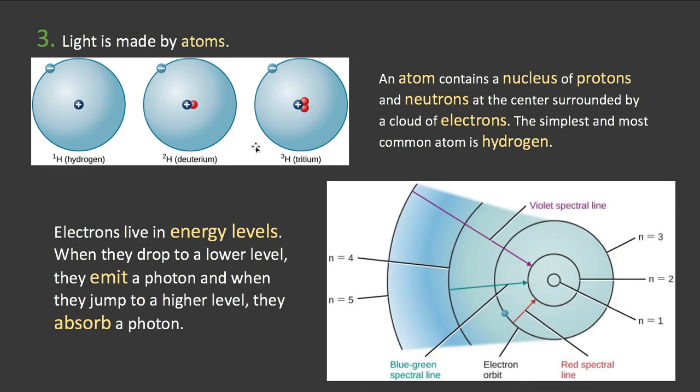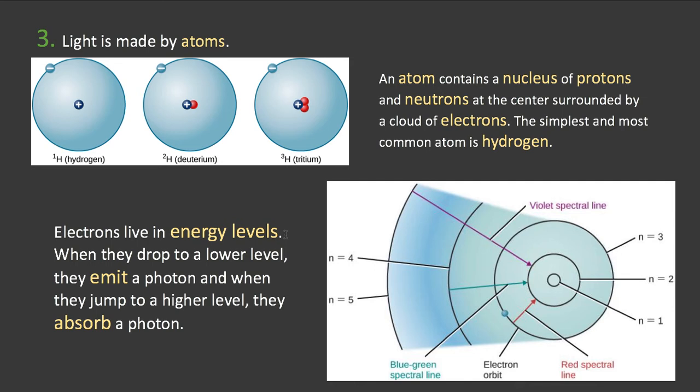So how do they produce light? Well, the electrons have to obey very specific rules. They live in energy levels. And so it's very, very strange why they behave the way they do, but this is a rule of nature. They can only have certain amounts of energy that are particular to that atom. When they transition between levels, they're either absorbing a photon or giving up a photon. And so the energy levels, we talk about high levels being high energy and low levels being low energy.